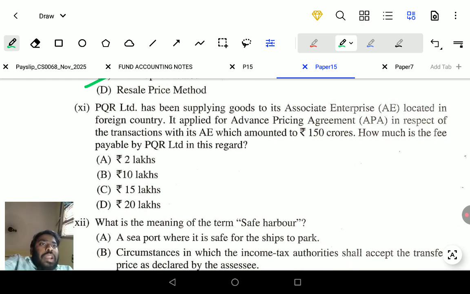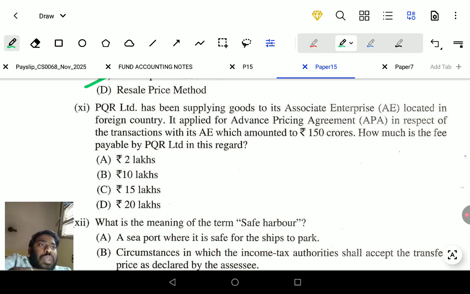Next one is PQR Limited has been supplying goods to its associate enterprise. The holding limit is 26%. It applies for the advance pricing agreement in respect of the transaction with its AE, which amounts to rupees 150 crores. How much is the fee payable by PQR Limited in this regard? Can we read the question again? PQR Limited has been supplying goods to its associate enterprise, meaning 26% is held by PQR Limited in its associate enterprise AE.